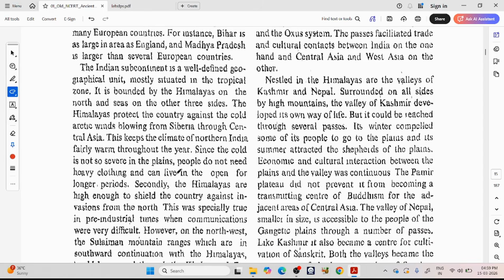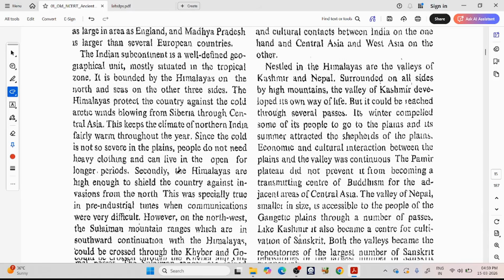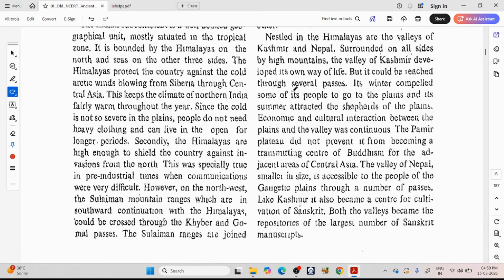It is bounded by the Himalayas on the north and seas on the 3 other sides. The Himalayas protect the country against the cold Arctic winds blowing from Siberia to Central Asia. This keeps the climate of northern India fairly warm throughout the year. Since the cold is not so severe in the plains, people do not need heavy clothing and can live in the open for longer periods.